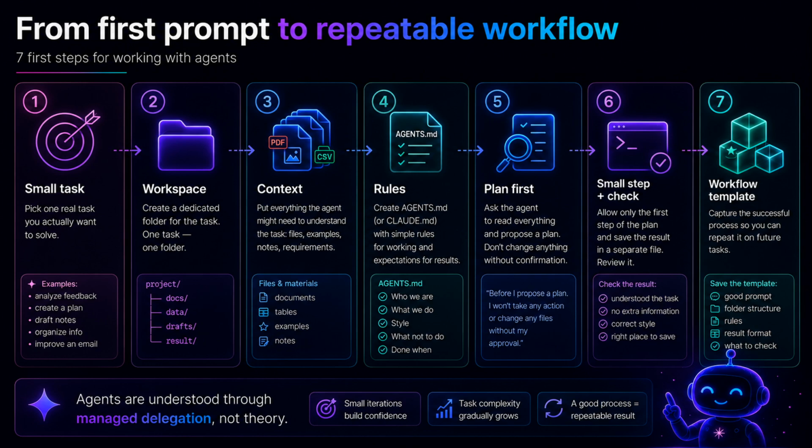Step 2. Create a working folder. Step 3. Put context into it. Notes, old text, spreadsheets, PDFs, examples, requirements, constraints. Step 4. Write simple rules.